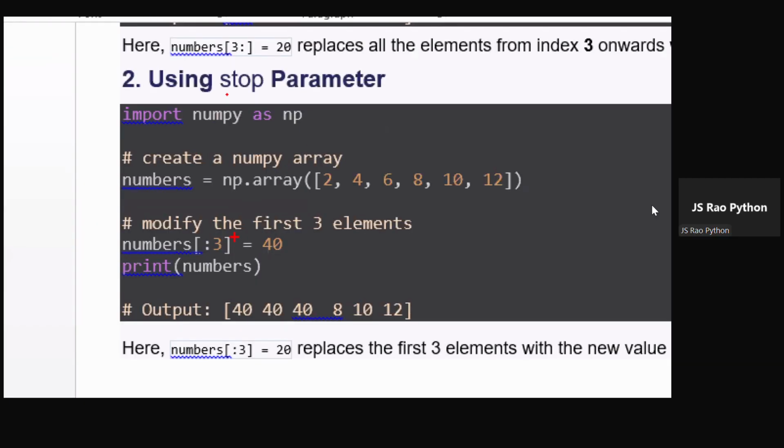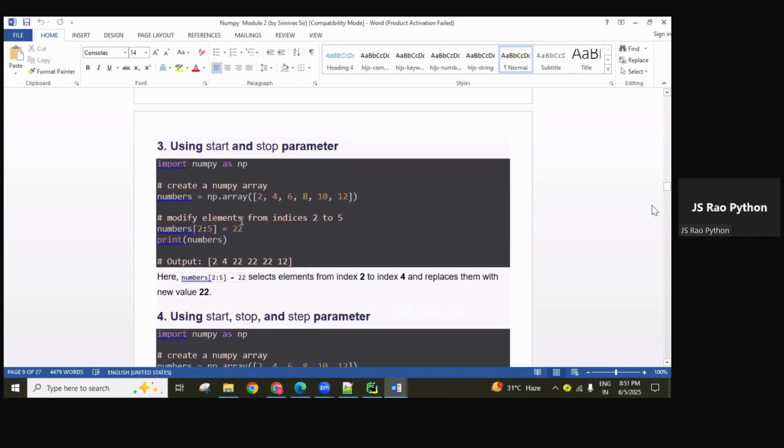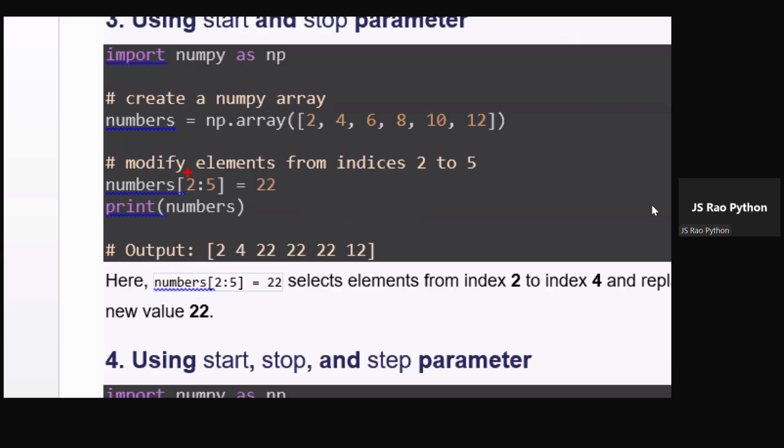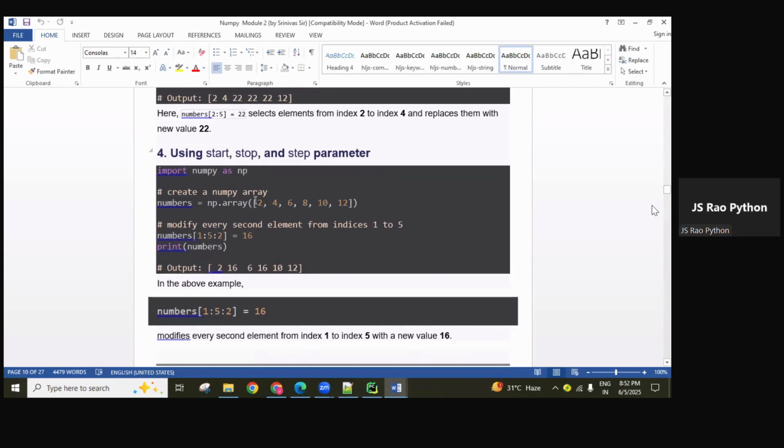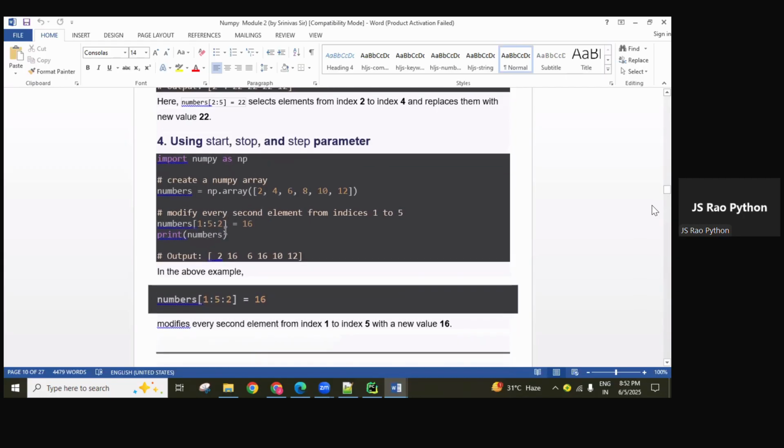Okay, now only with the start value. So next, stop value is there, guys. Only stop value there. So from starting onwards up to this, the third index means second index. So 0, 1, 2. Okay, these values are updated with 40. And next, start to stop both there. So between this range of elements, all updated with 22. Okay, here updated is 22. Okay, these are all modifications.